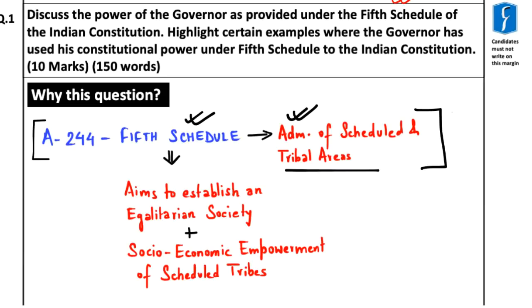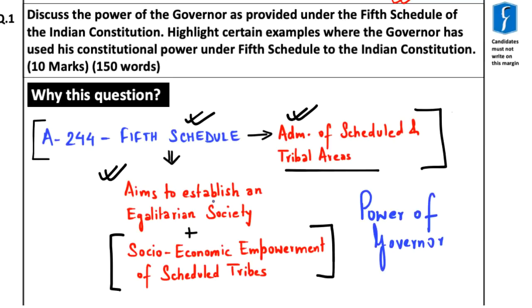And the other aspect which is important is that the fifth schedule of the Indian Constitution aims to establish an egalitarian society and also to provide for socio-economic empowerment of scheduled tribes, and it is here that the powers of governor become very important, especially with respect to establishing an egalitarian society and also providing socio-economic empowerment opportunities to members of scheduled tribes. So, considering these aspects of fifth schedule as well as Article 244 of the Indian Constitution, this question becomes important.